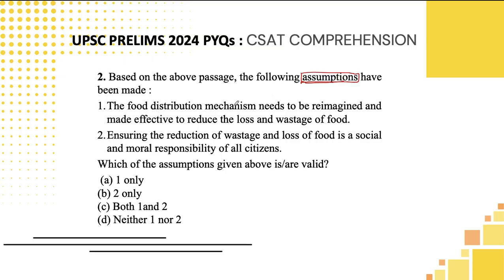The food distribution mechanism needs to be reimagined and made effective to reduce the loss and wastage of food. So basically, students, this is a neutral statement. You can consider it to be correct. Ensuring the reduction of wastage and loss of food is a social and moral responsibility of all citizens. Again, they are using a neutral statement.